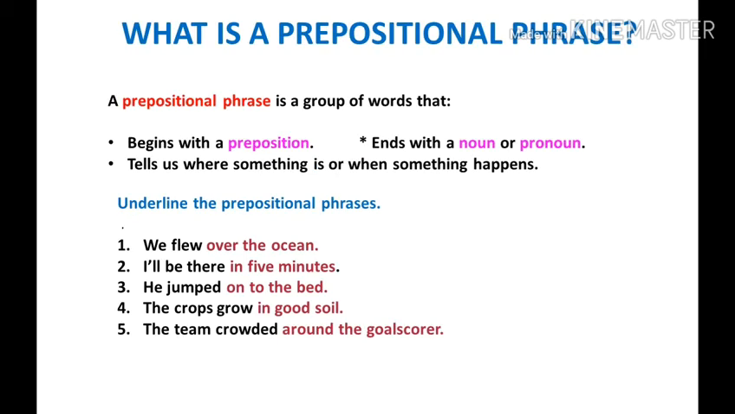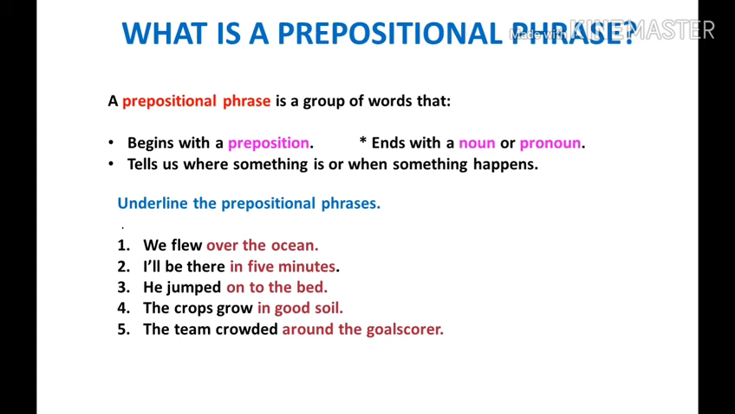What is a prepositional phrase? A prepositional phrase is a group of words that, children note the points, begins with a preposition. Prepositional phrase starts with a preposition. Second point, ends with a noun or pronoun. Tells us where something is or when something happens.